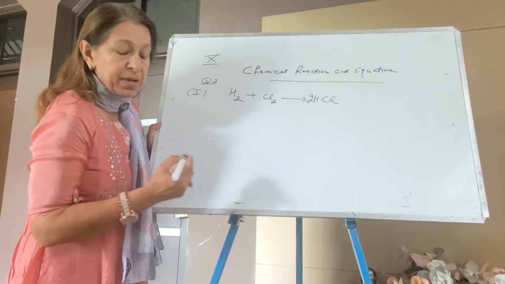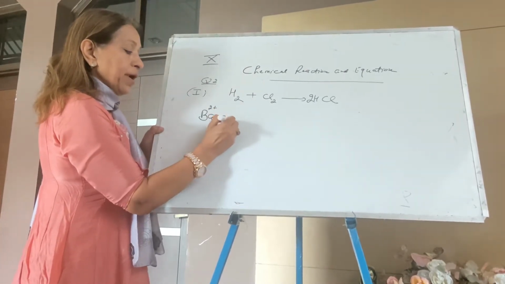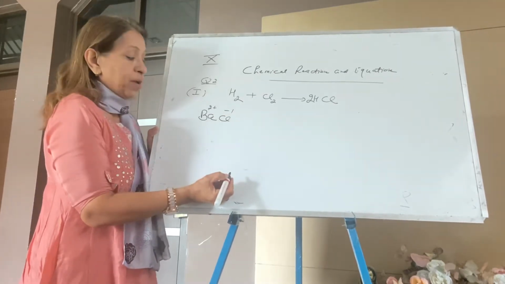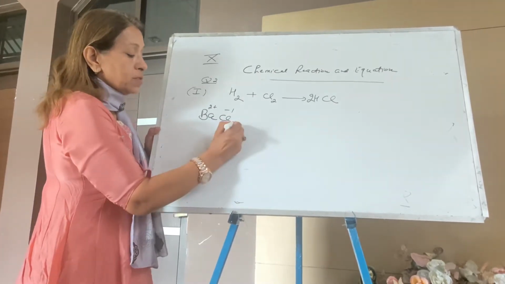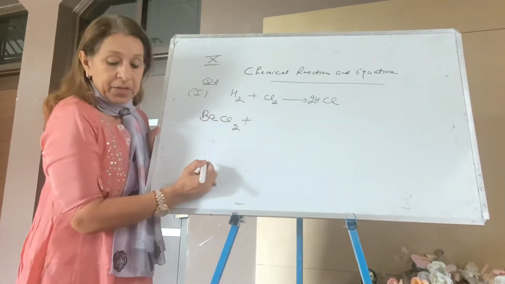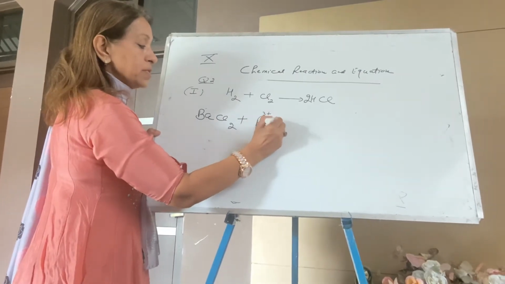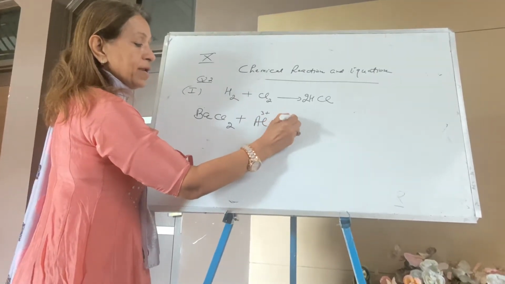Now second is barium chloride. Barium is 2 plus, chloride is -1. Formula becomes BaCl2. Right? It's barium chloride plus aluminium sulfate. Aluminium is 3 plus, sulfate is 2 minus.